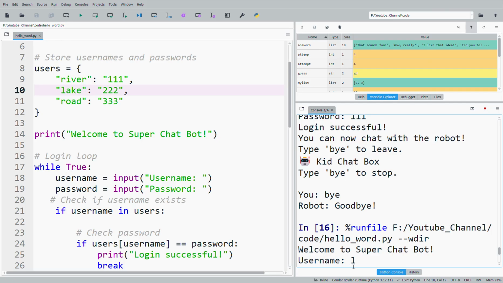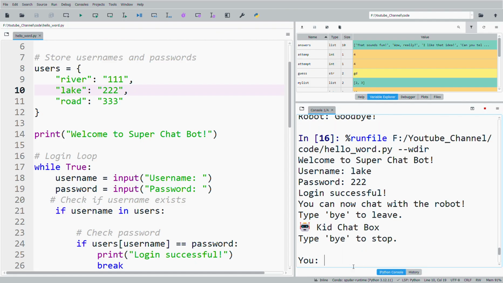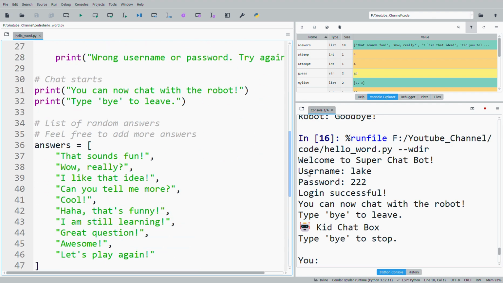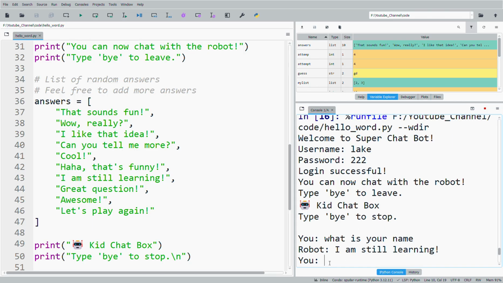So the username is Lake. Password is 222. This time let's chat with the robot. What is your name? I'm still learning. How old are you?